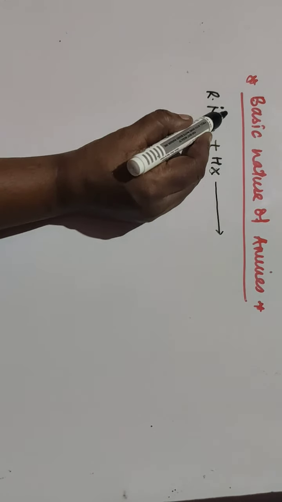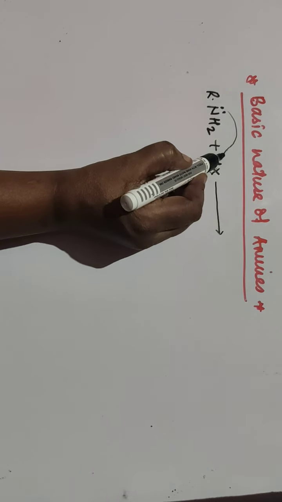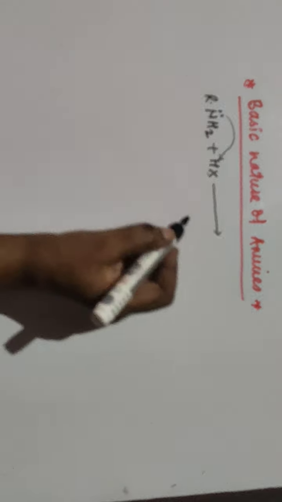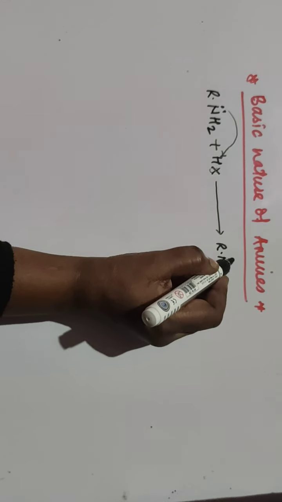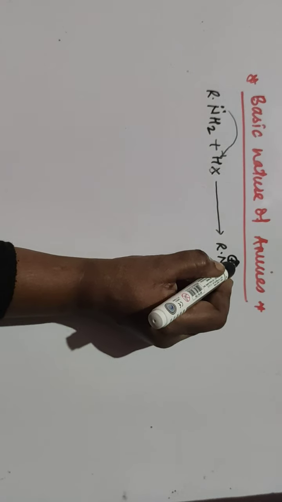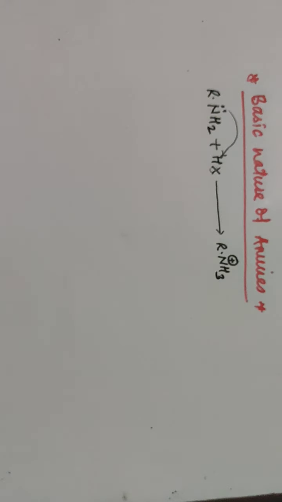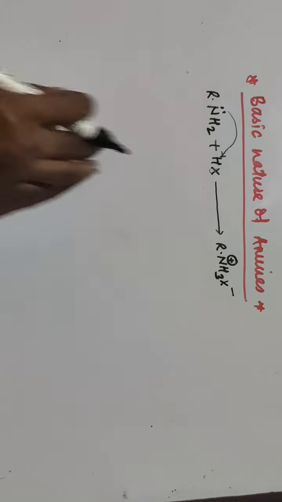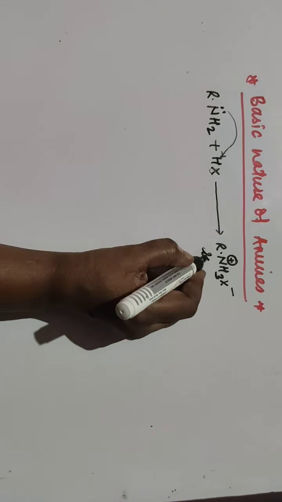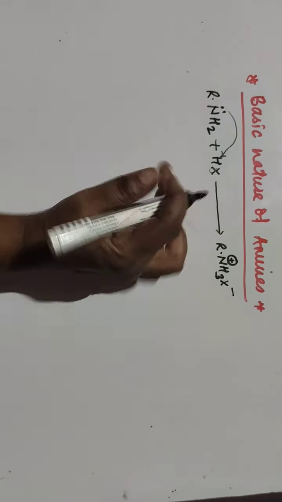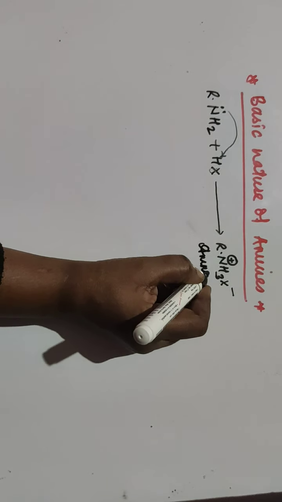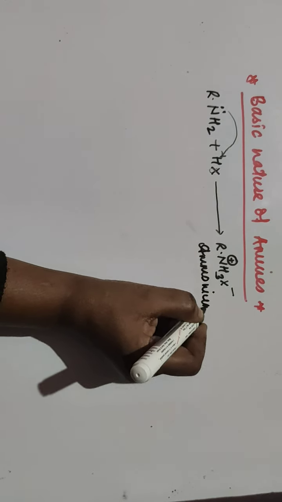The electron pair is donated to the proton, so they can accept a proton, and there is a formation of a salt, RNH3+ X-. The electron pair is donated by nitrogen to the proton of the mineral acid, so nitrogen acquires a positive charge, with X minus. This is an ammonium salt.